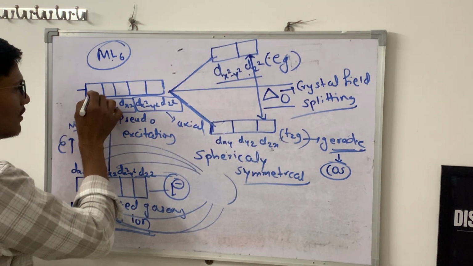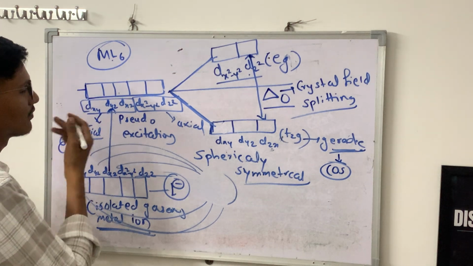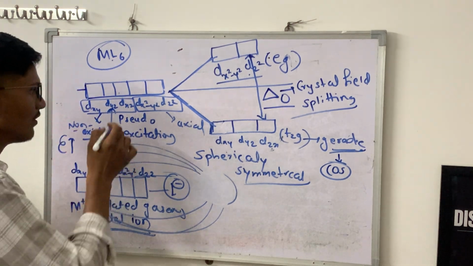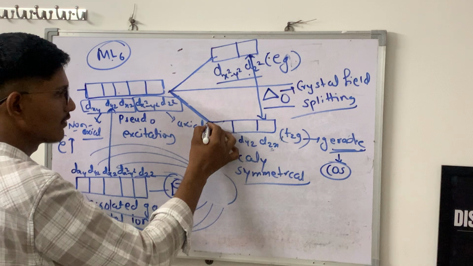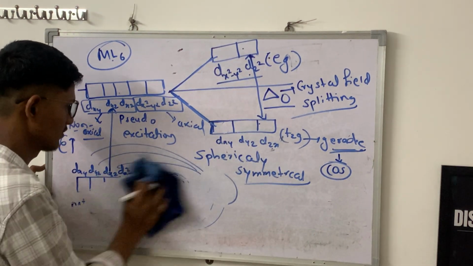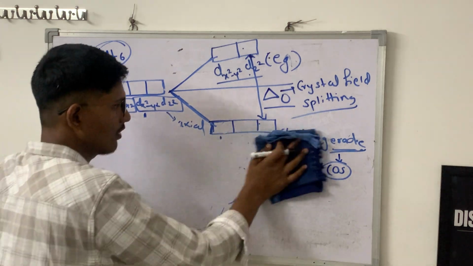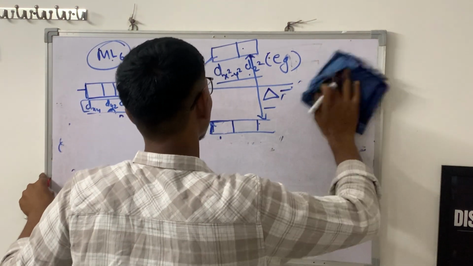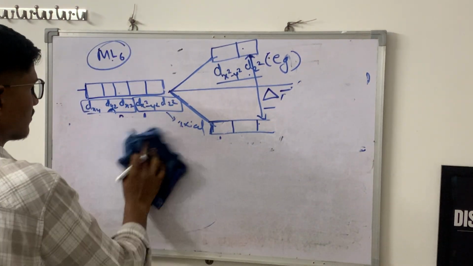After that, we have to fill electrons first here, then here. I will explain this now. Just listen here.